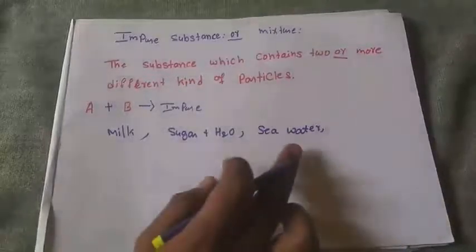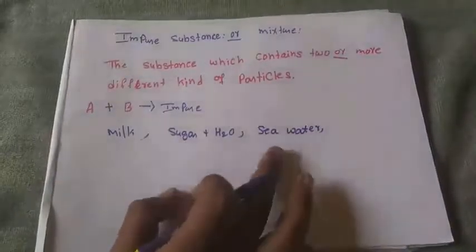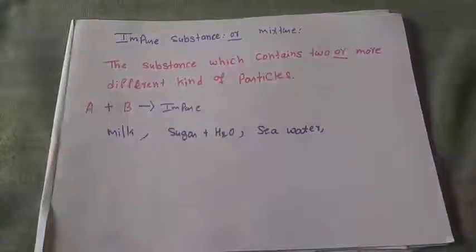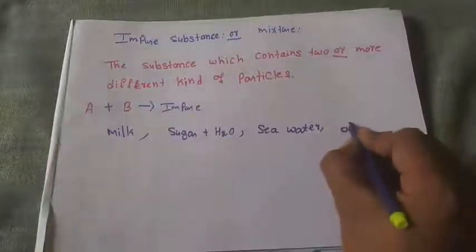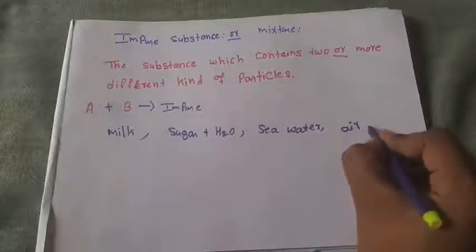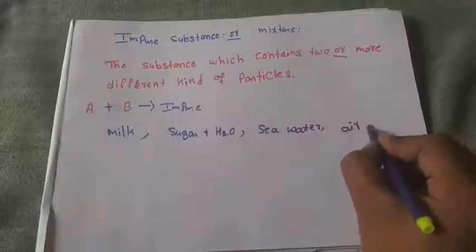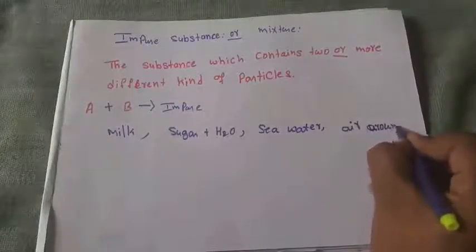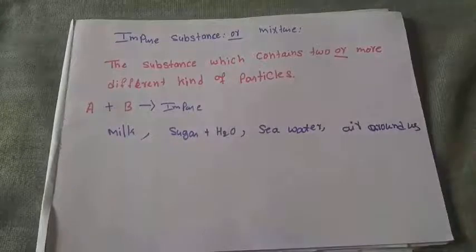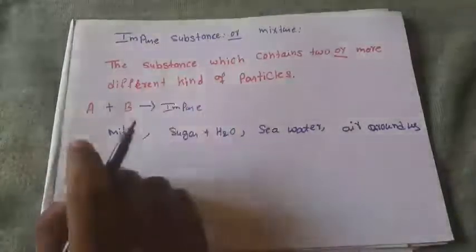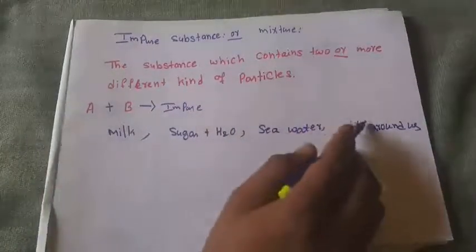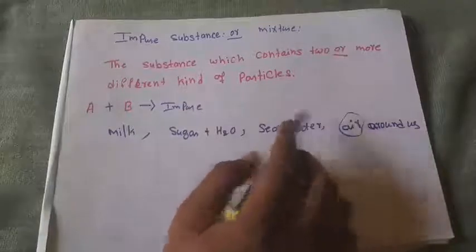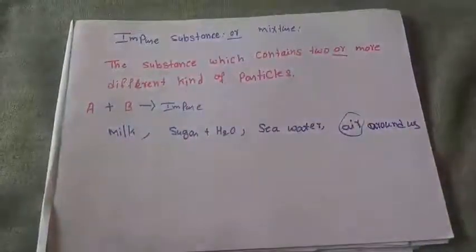No, it contains more than one kind of substance. And the air present around us, is it pure? No, because it is made up of more than one kind of substance.